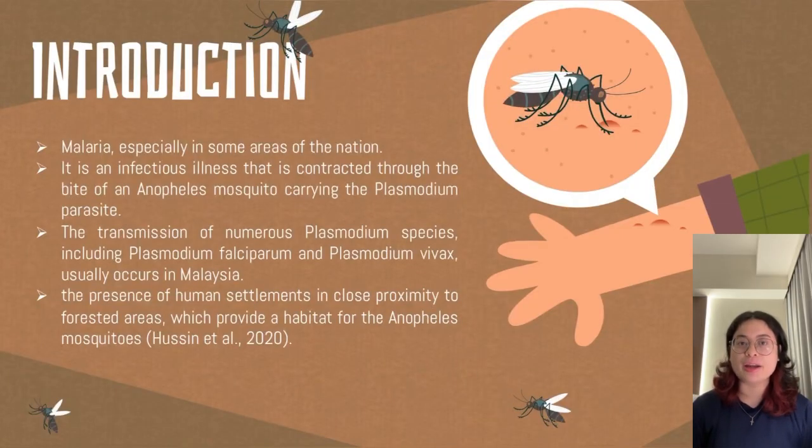We are from Group 2 and our topic is about malaria. Malaria is a significant public health concern in many countries. It is an infectious disease that is caused by the Plasmodium parasite and transmitted through the bite of infected Anopheles mosquitoes.